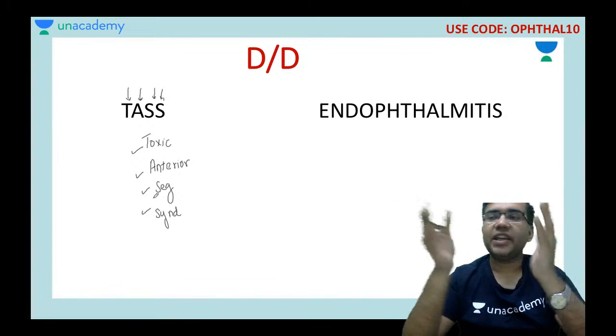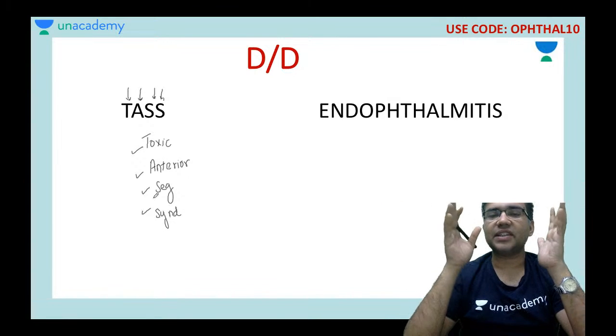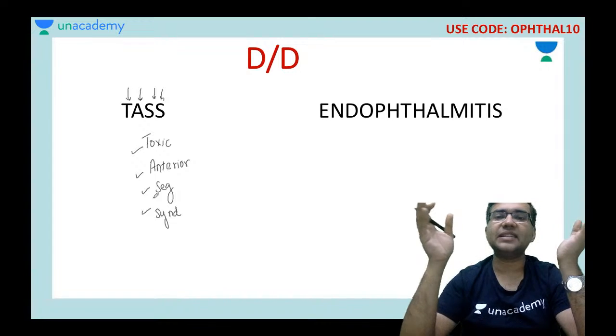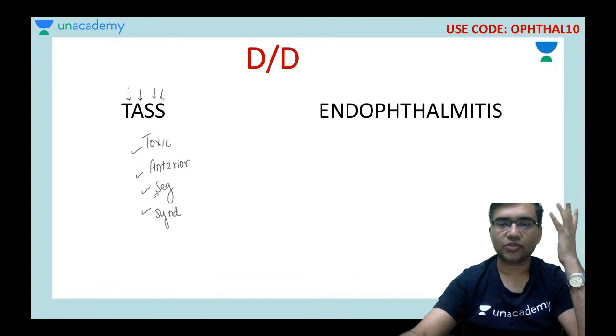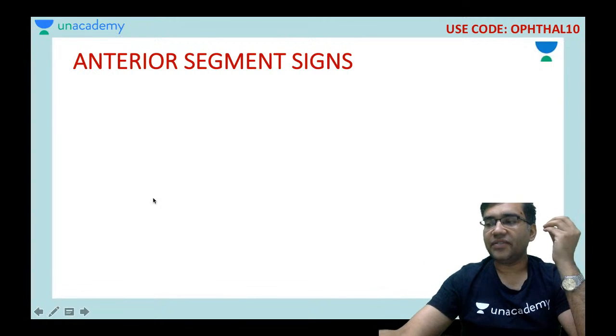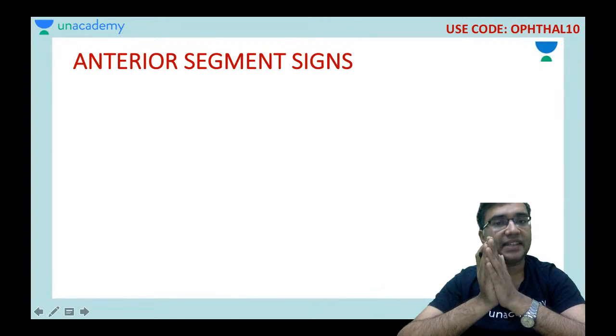Just remember, if they ask in your viva what is the differential diagnosis, you say that sir, either the patient may be having a TAS or may be having an endophthalmitis. Okay, chalo. So what are the various anterior segment signs that you would get?